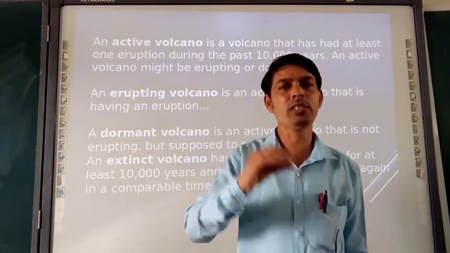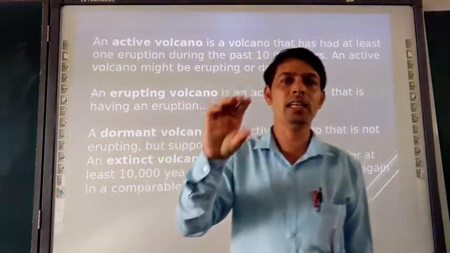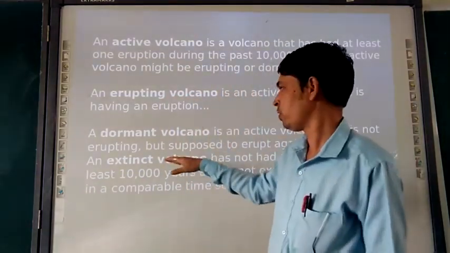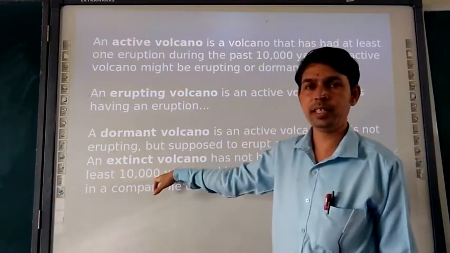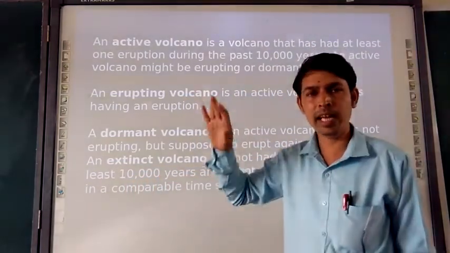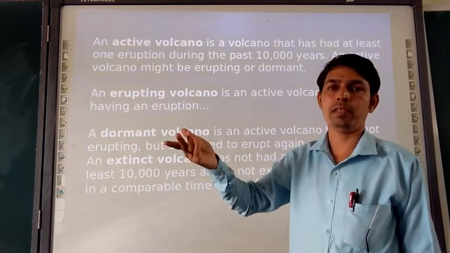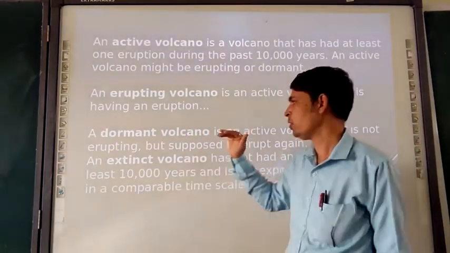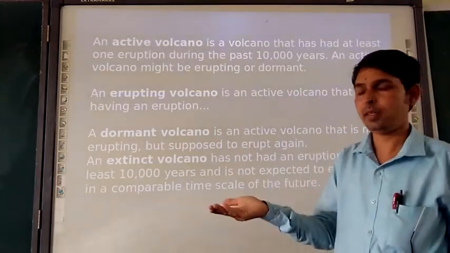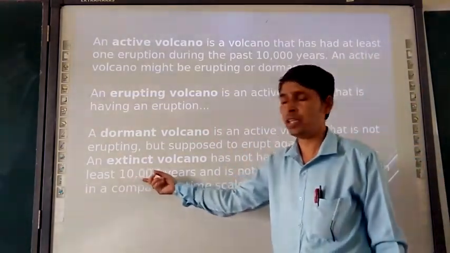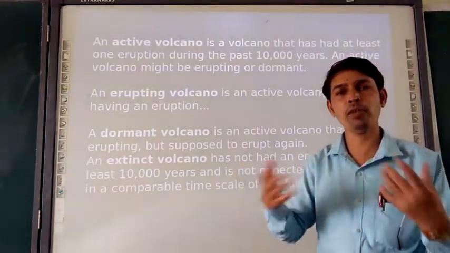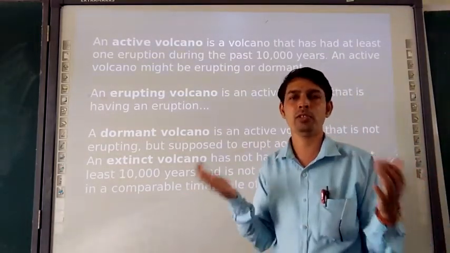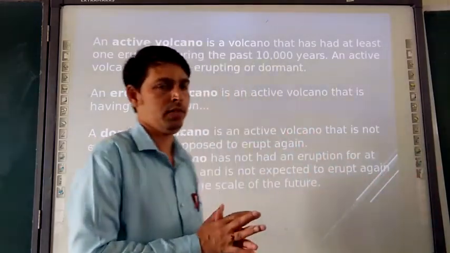Active volcanoes are always active, and the time frame is 10,000 years. Within that 10,000 year duration, they are erupting. The sleeping ones, which I called passive, may erupt again, but for the dead ones, the 10,000 years has already passed and they haven't erupted. So now they are dead, there will be no eruption, so they are categorized as dead.